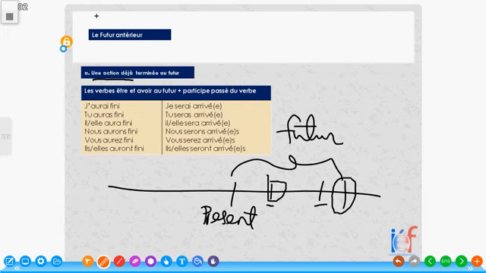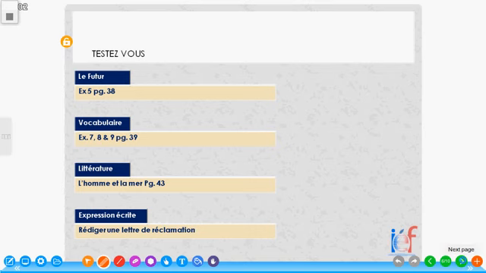All right, so finally, guys, for our assignment, please look at these expressions. There's future tense, exercise 5 on page 38, exercice 5 à la page 38. Pour les vocabulaires, il y a exercice 7, 8 et 9 à la page 39. J'aimerais bien que vous lisiez l'homme et la mer à la page 43 et un exercice, expression écrite, rédiger une lettre de réclamation.